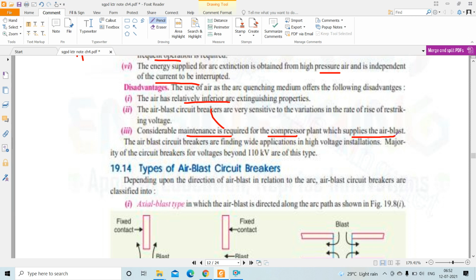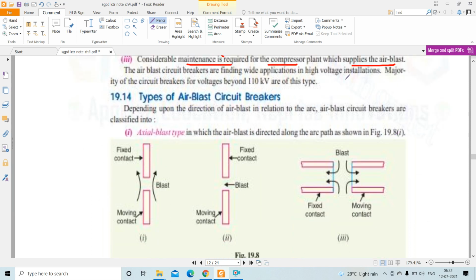Okay, so there are some types of air blast circuit breaker. See, first one is axial blast type. This is the structure for axial blast type. This is the fixed contact. Moving contact blast is like this, in this direction. Okay, for axial blast type, the arc is blasted in this direction, axial.